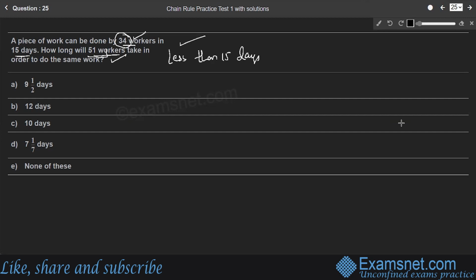So let us go to the theoretical method here. Students, here we are going to use the concept of work. So work is equal to efficiency into time.